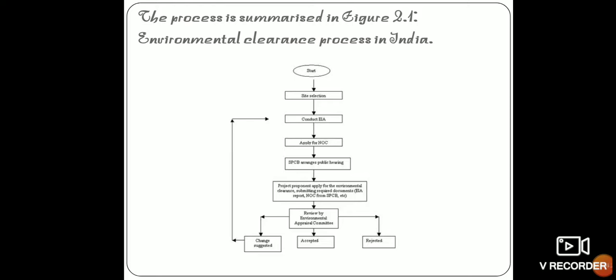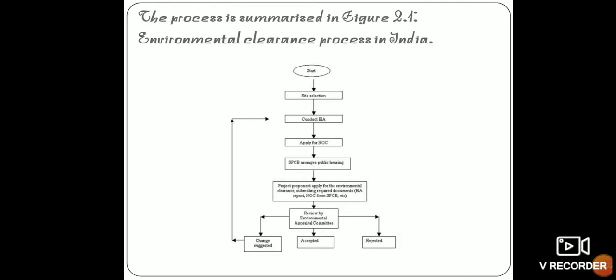After that, the project proponent is proposed and falls under the purview of environmental clearance, and they conduct an EIA study either directly or through a consultant. After the EIA report is ready, the investor approaches the State Pollution Control Board and the State Forest Department.